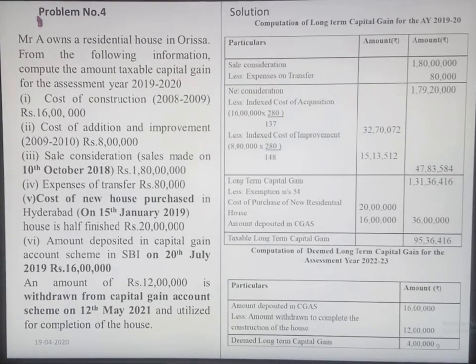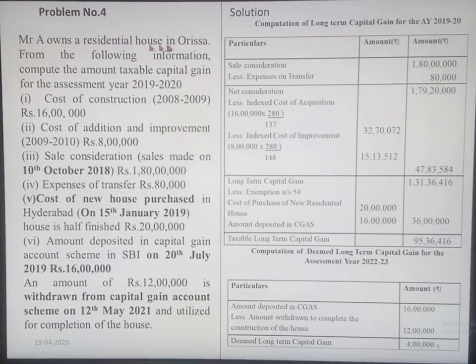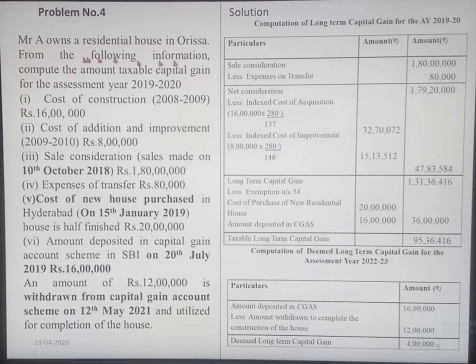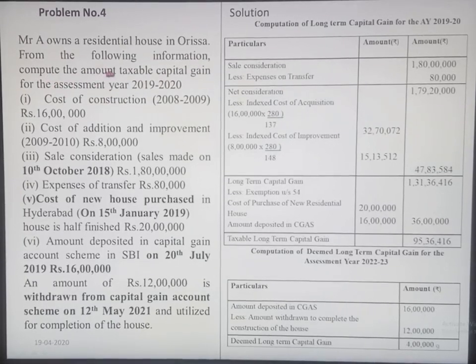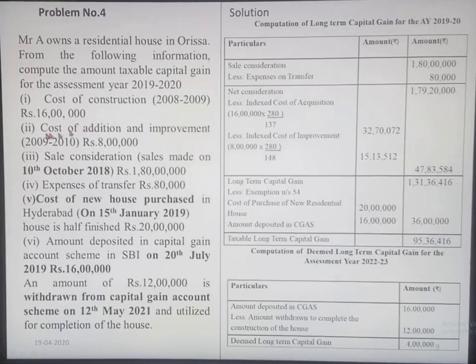Next, problem number 4. Mr. A owns a residential house in Orissa. From the following information, compute the taxable capital gain amount for the assessment year 2019-20. Cost of construction is given for 2008-9 and cost of addition and improvement is given for 2009-10. Sale consideration on 10th October 2018 is 1 crore 80 lakhs. So here we can very well know that this is a long-term capital asset. Expenses of transfer is given.